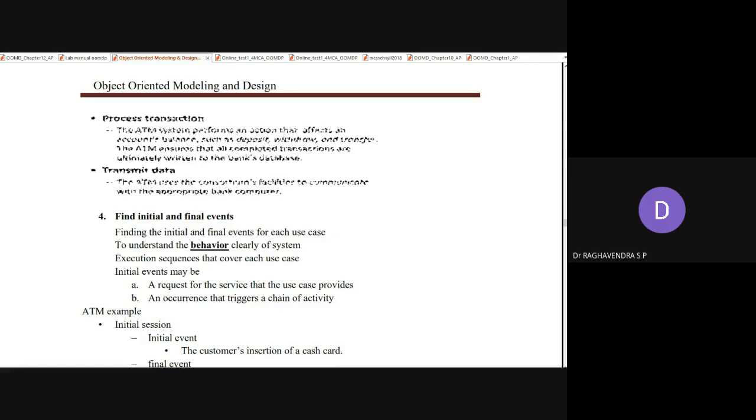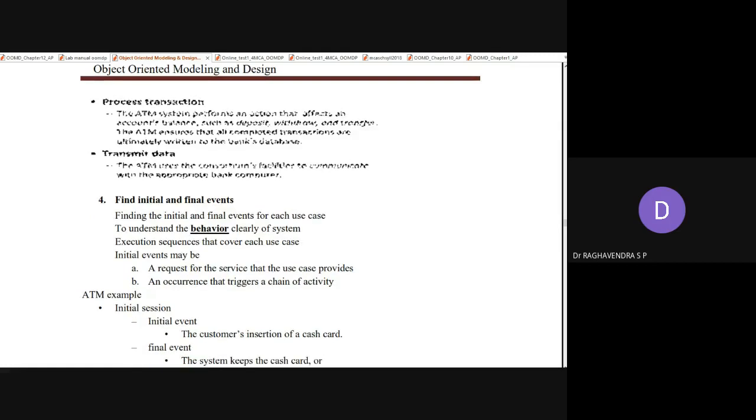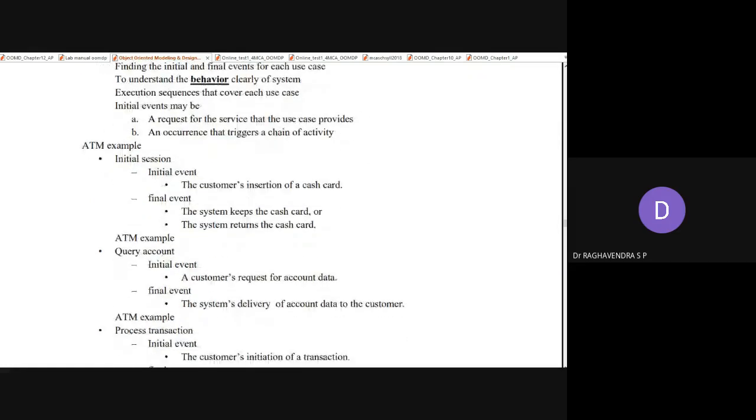So there is a dependency between one event and another event. If one event occurs, the second event is also going to occur. If the first event fails, the second event is never going to happen. So here he has also given some example in this case of the ATM.